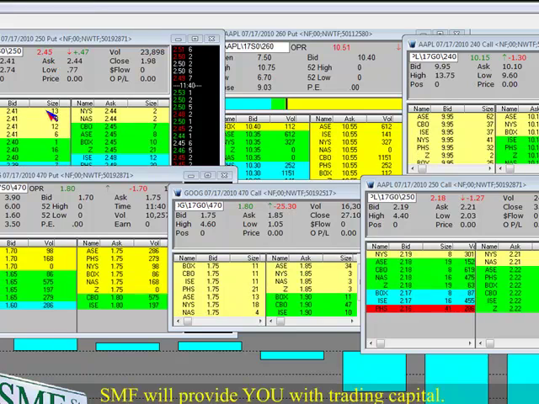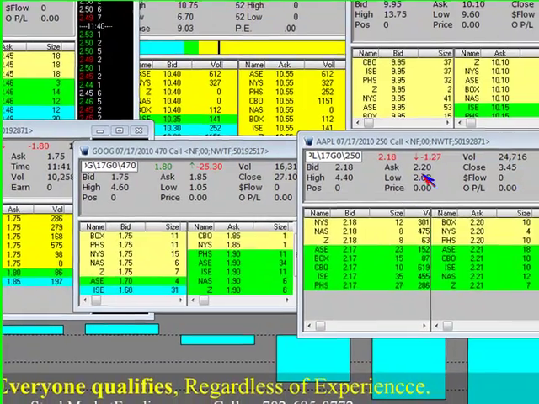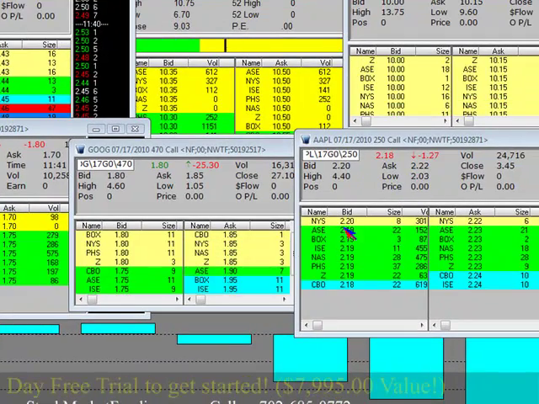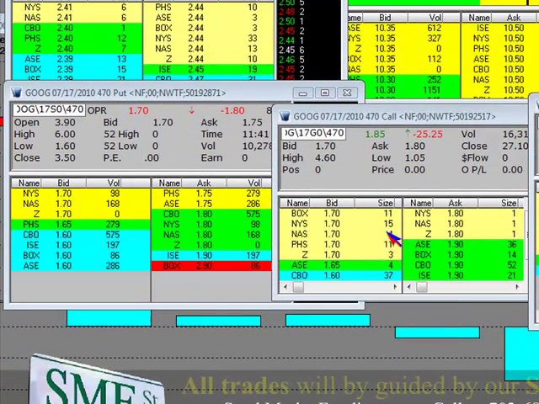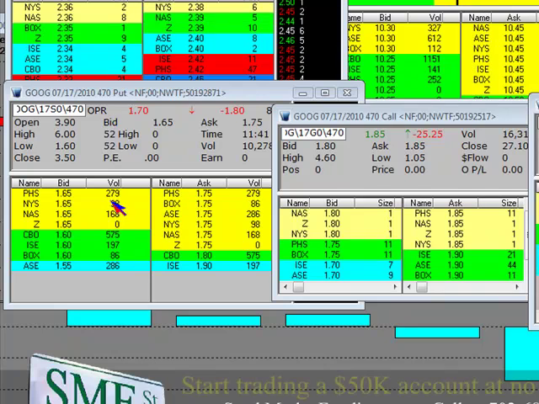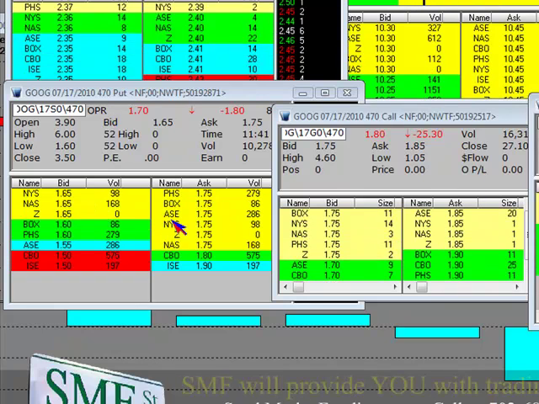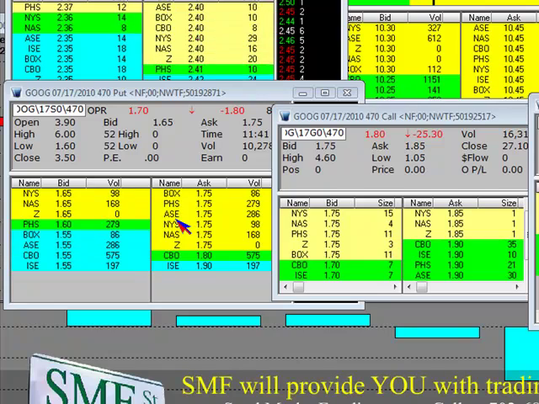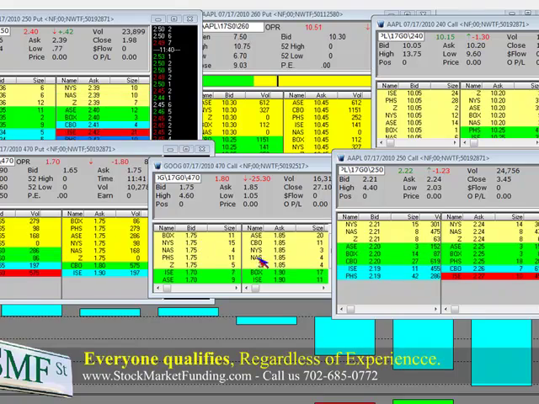I've got a 250 put that made money off of the 77 pennies. I've got a 250 call that went up to 440. That's coming back down to the lows. I've got a 470 call here on Google that expires today. I've got another 470 put right next to it, just in case Google wants to act funny and sell off. Well, I'll let that run and I'll cut that loser there.